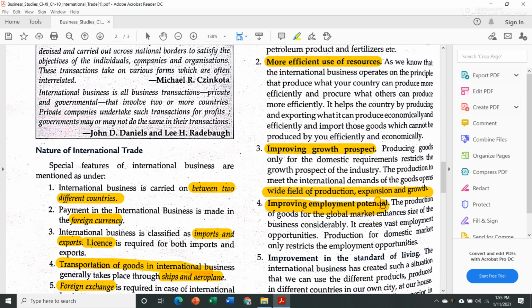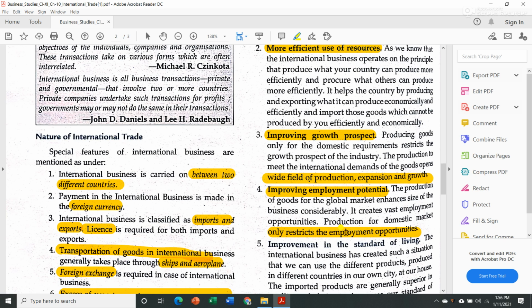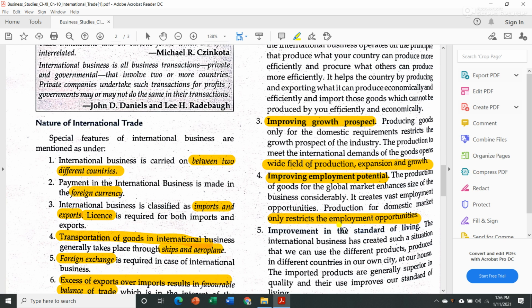Next one is improving employment potential. The production of goods for the global market enhances the size of the business considerably. A business which exports goods to other countries will surely develop, and with the development and expansion of the business, there will be an increase in the employment needs also. Production for the domestic market only restricts employment opportunities, because the companies will manufacture only those goods which are demanded in the country. If they have more demand, then there will be more chances of employment.